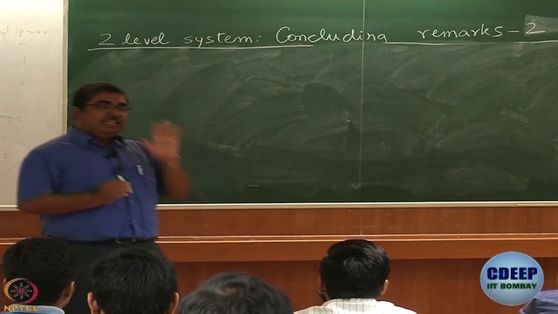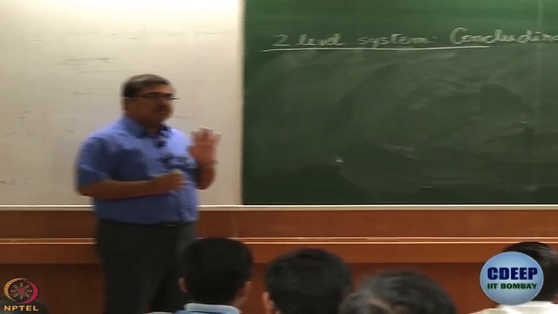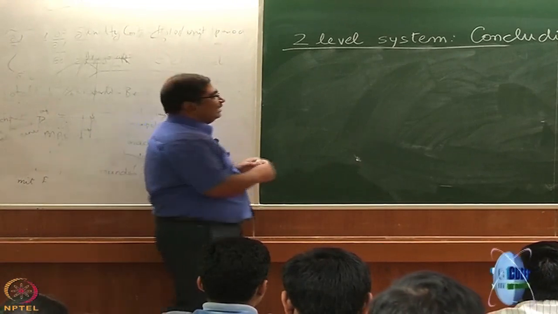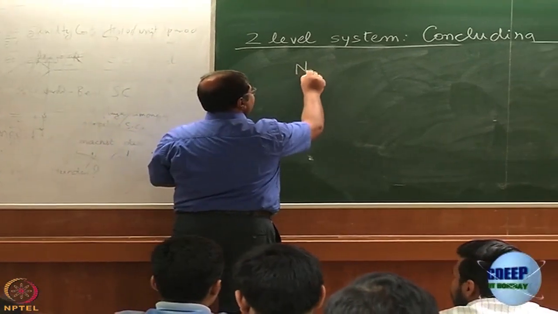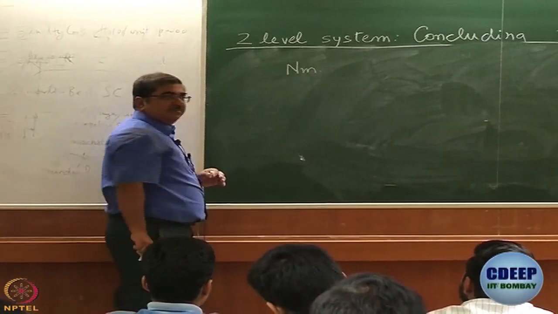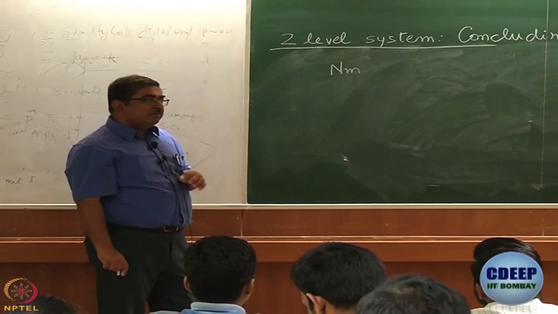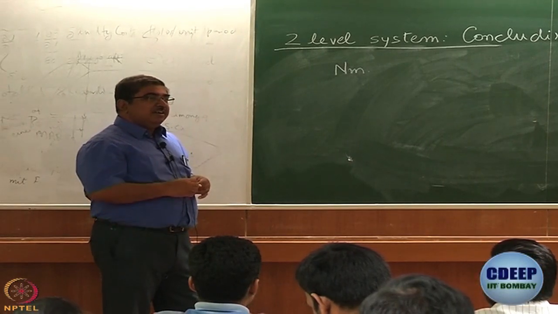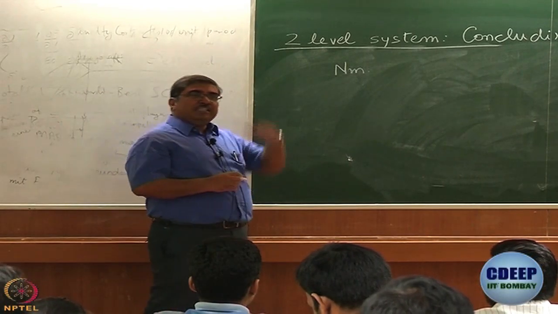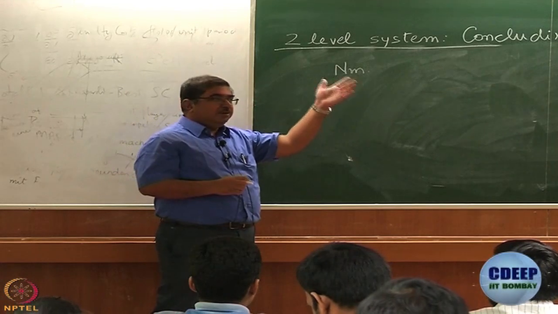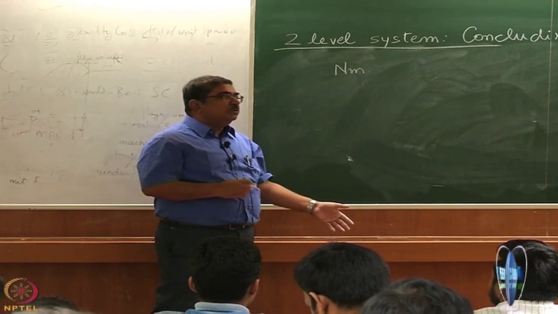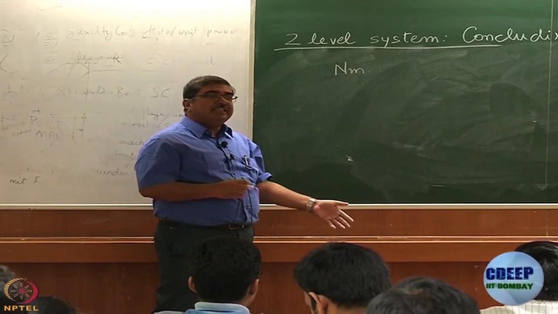Of course, at the instant when I switch the perturbation off, there is some excited state population Nm. Alright? So what happens? The moment I switch the perturbation off, does all this population deplete? Do all molecules come down to ground state in an instant?